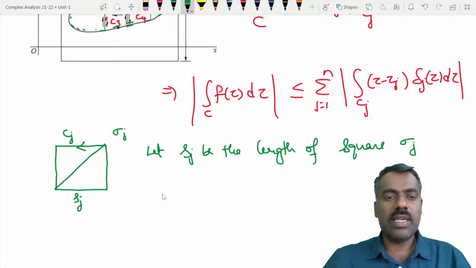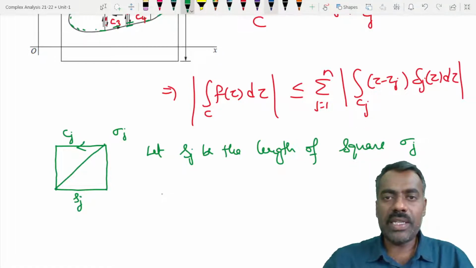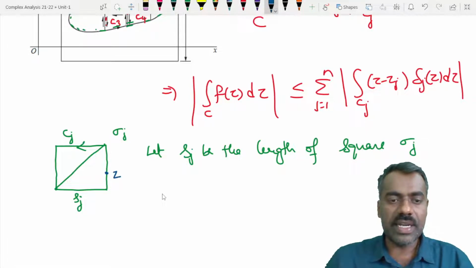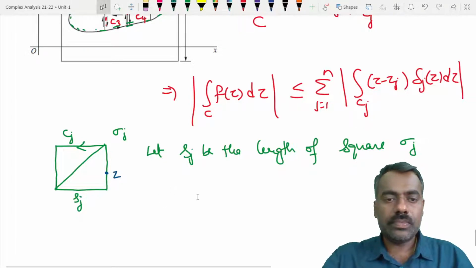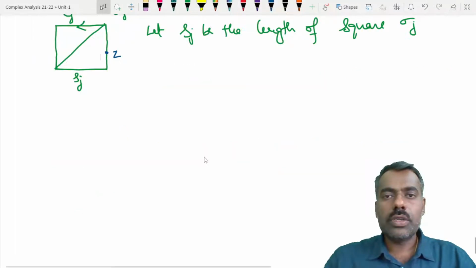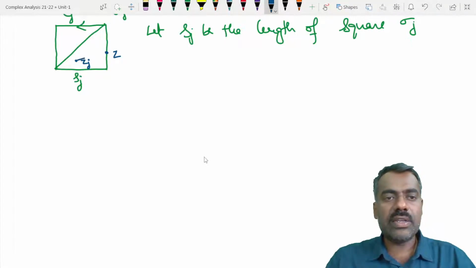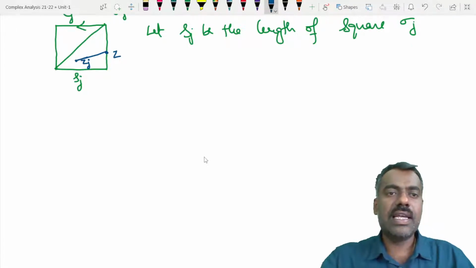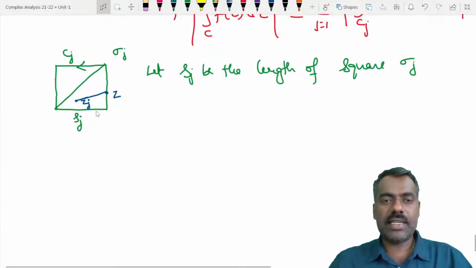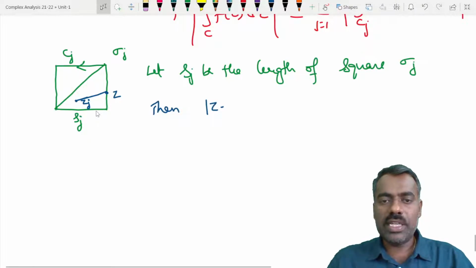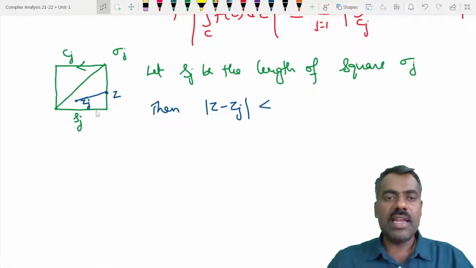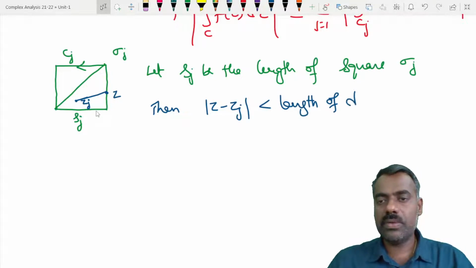Okay, then if you take any point z on this Cj, suppose this is my z. Then what can you say about it? Because there is a point zj satisfying this, you can check that the distance of this one is less than the length of this diagonal. Then mod z minus zj is less than the length of the diagonal of this sigma j.